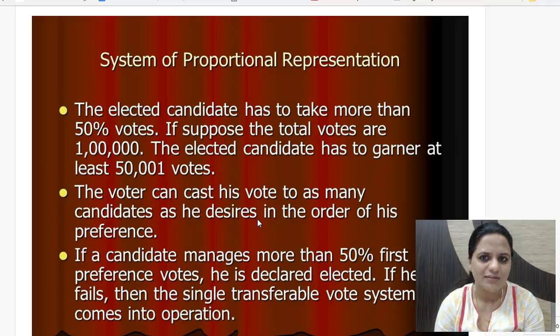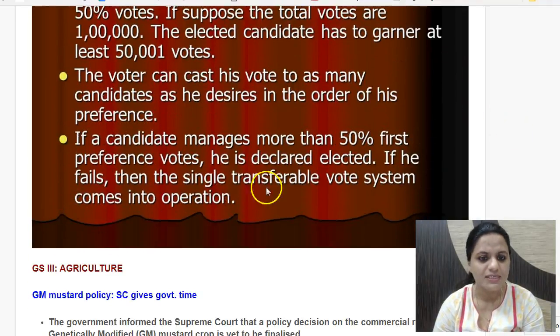Again, the last candidate, the 4th candidate in terms of the number of votes gained, is eliminated and their votes are added up for the remaining. That depends on the order of preference which has been provided, and eventually the candidate who gets 50% plus votes is declared the president. So this is how presidential elections take place: a system of proportional representation with a single transferable vote.